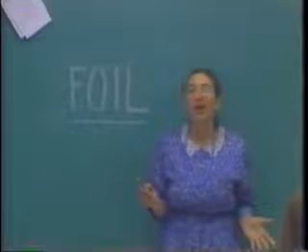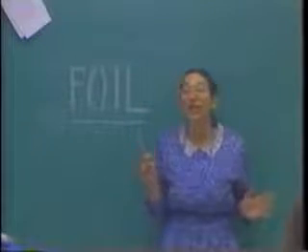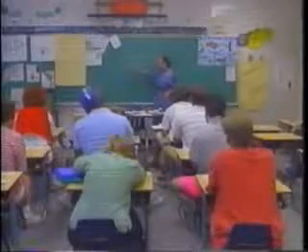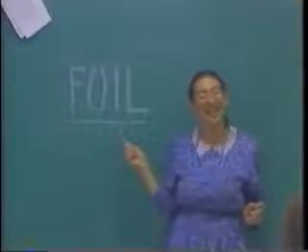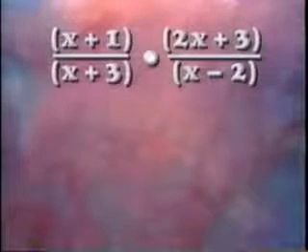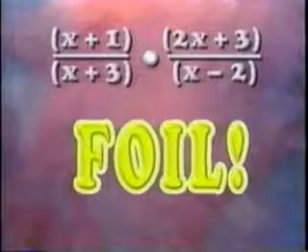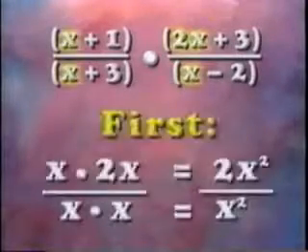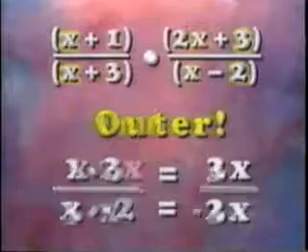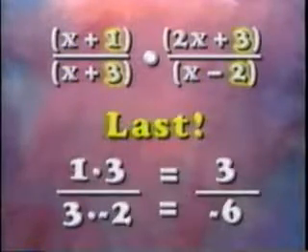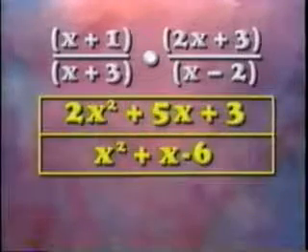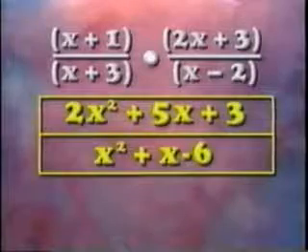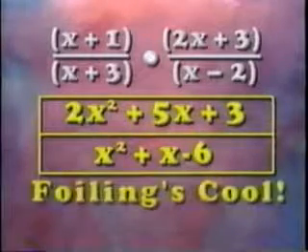Class, when you multiply polynomials, you multiply in terms of which order? First, outer, inner, last. Very, very nice. You all get A's. For example, multiplying the functions x plus 1 over x plus 3 and 2x plus 3 over x minus 2, we get 2x squared plus 5x plus 3 over x squared plus x minus 6.